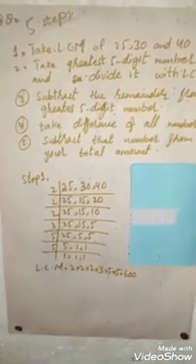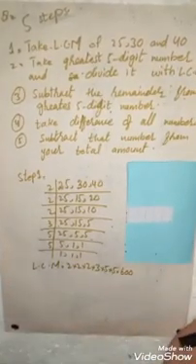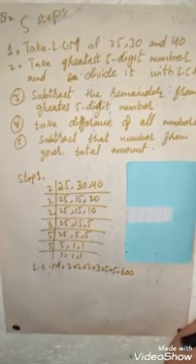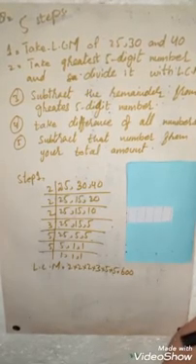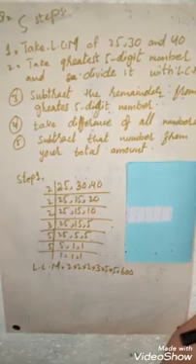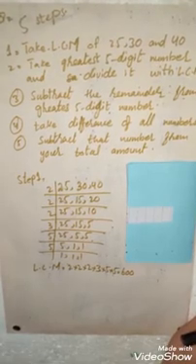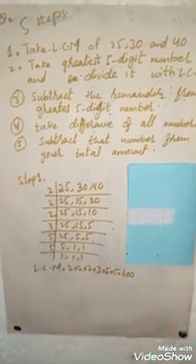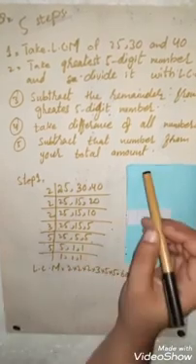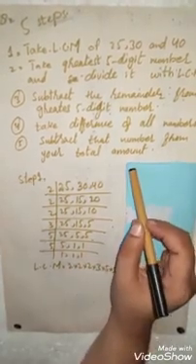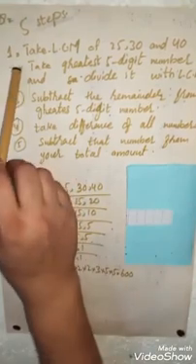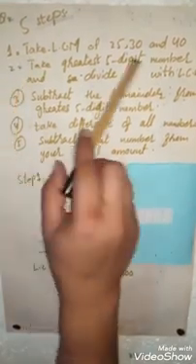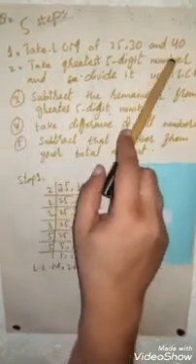Students, your question number 8 is: find the greatest number of 5 digits which, when divided by 25, 30 and 40, leaves the remainder of 20, 25 and 35 respectively. Students, you will solve this question in 5 steps. This is a complicated question. First step will always remain the same. You will take the LCM of your numbers.